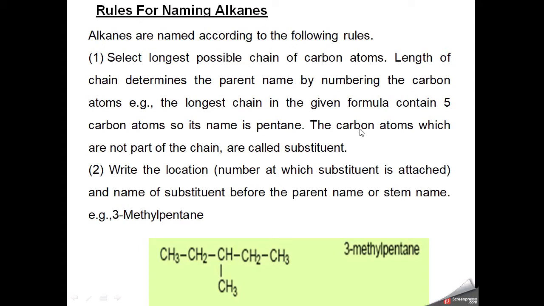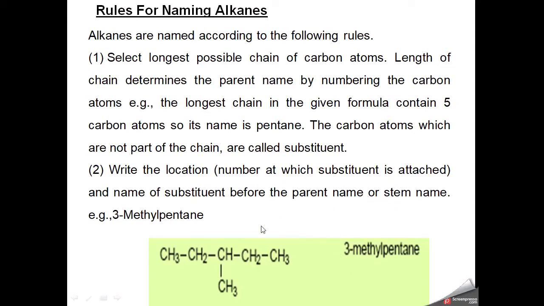So the carbon atoms which are not part of the chain are called substituents. This is a substituent, this is not part of the chain. As I already explained, this becomes a prefix in the name. So this is pentane. Now write the location number at which the substituent is attached, and the name of the substituent, before the parent name or stem name.